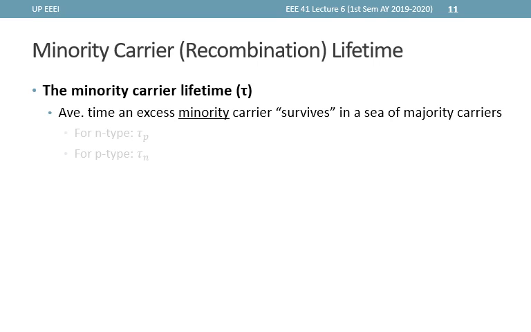Since we are talking about minority carrier concentrations, the relevant tau, or minority carrier lifetime, for an N-type semiconductor is denoted as tau p, where p is used to denote specifically the minority carrier lifetime of holes. While for p-type, the relevant tau is tau n, or the minority carrier lifetime of free electrons.